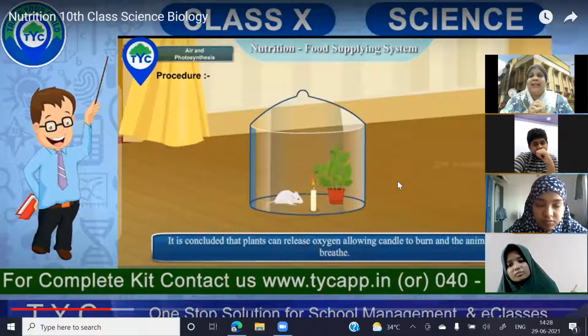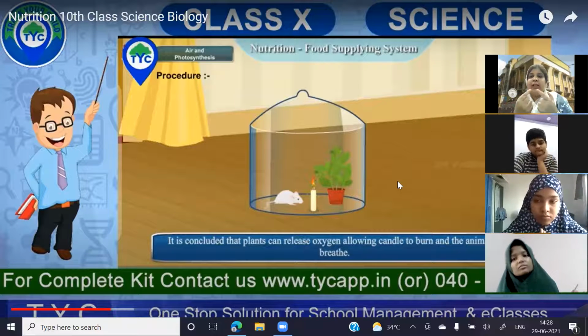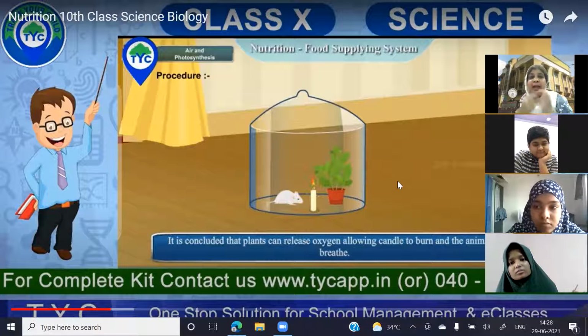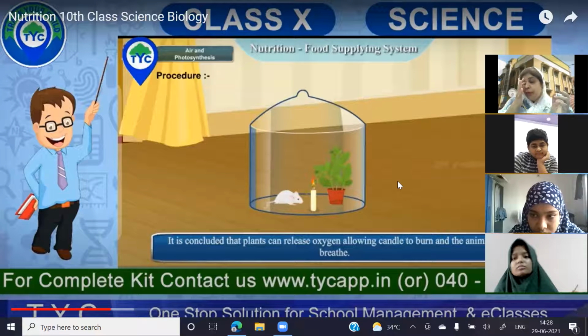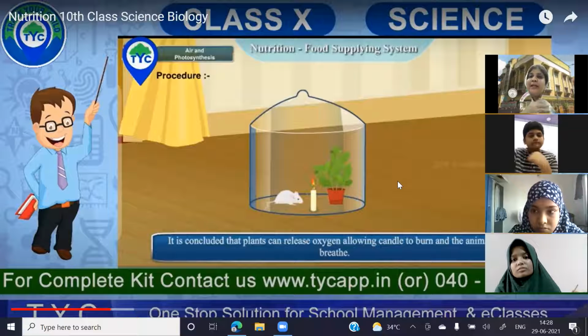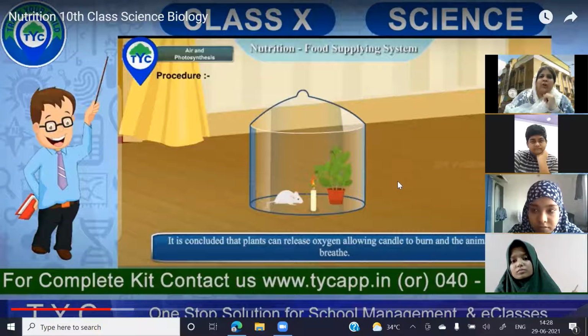We will study the respiratory system later, our beautiful respiratory system which is made by God. When air enters through our nose, inside the nose we have hair which stops all the other particles, and then when it goes inside, our lungs purify that air. Carbon dioxide and unwanted gases come out of our body, and only oxygen reaches. This mechanism is done by the respiratory system, which will be the next system we are going to study.